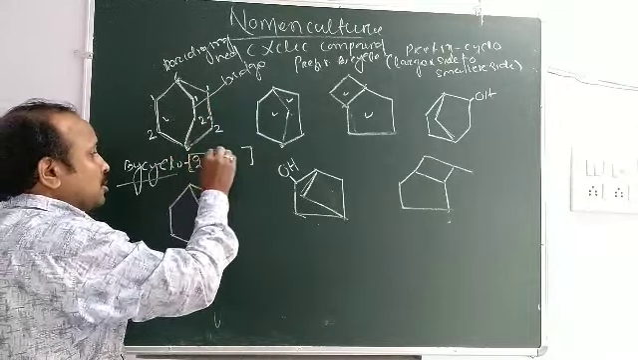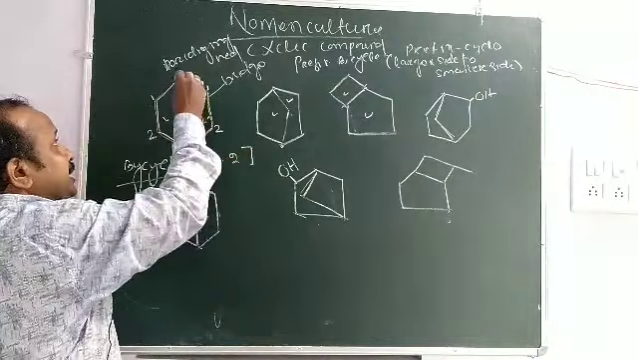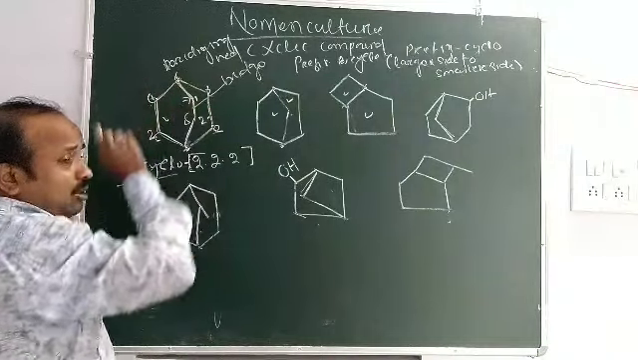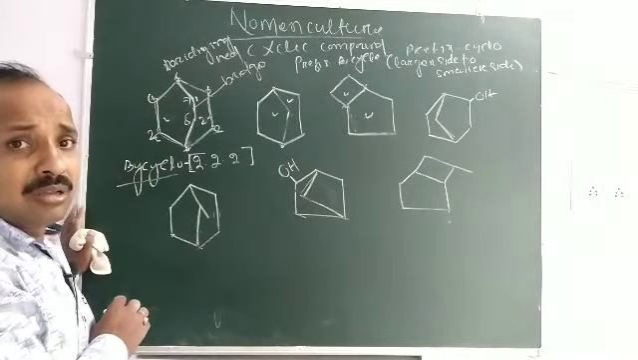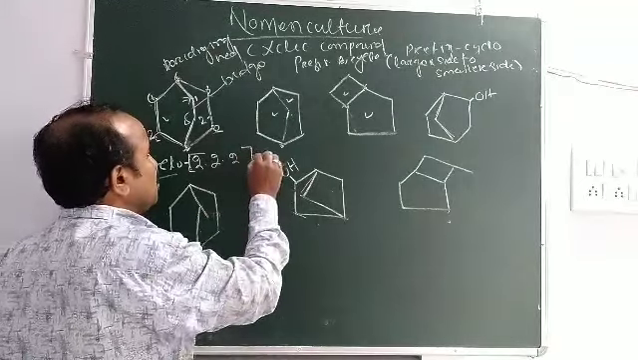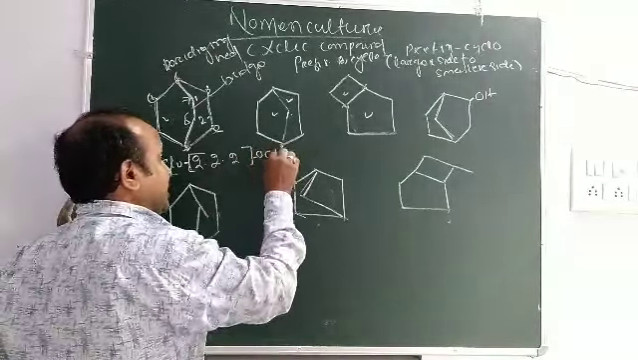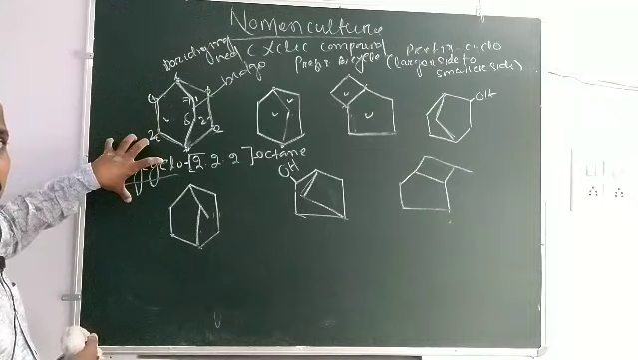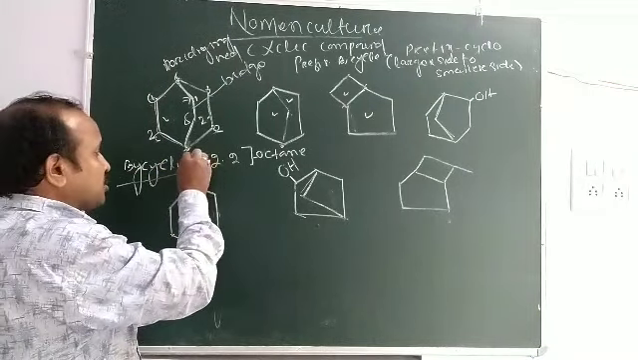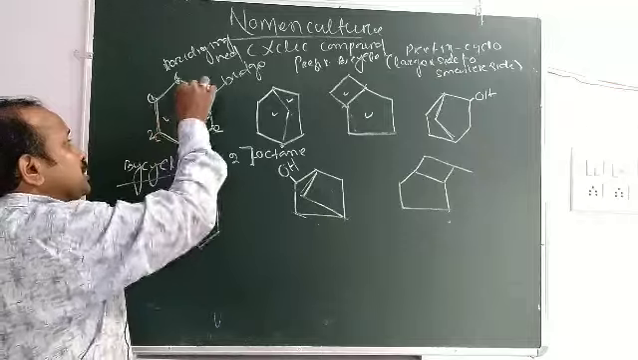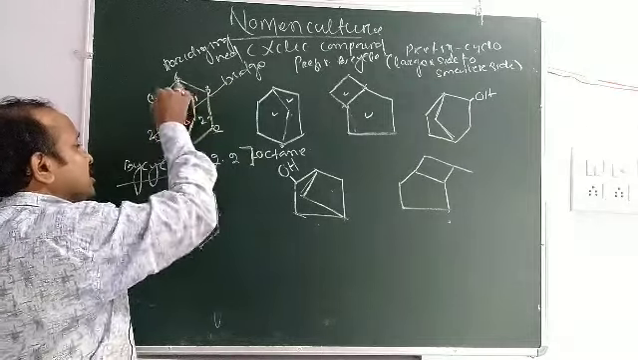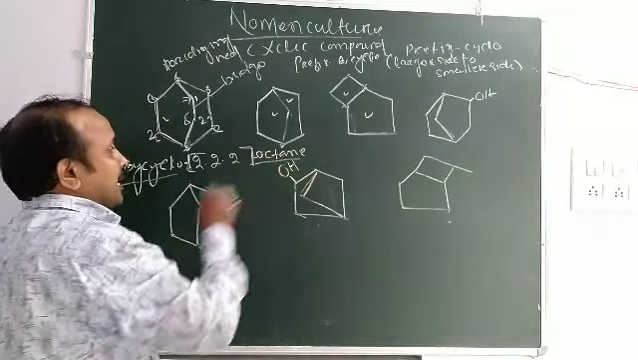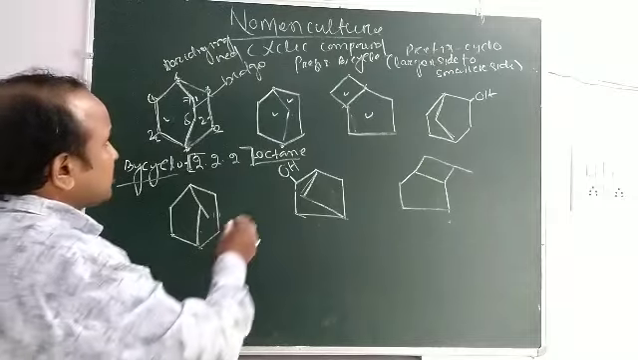So 2.2.2. Here the carbons are 1, 2, 3, 4, 5, 6, 7, 8. All carbons are included under the word root. So bicyclo[2.2.2]octane. Clear? First the prefix bicyclo is used, then the locants from the larger side to the smaller side. As all the chains contain only 2 carbons, we write 2, 2, 2. Okay, octane.